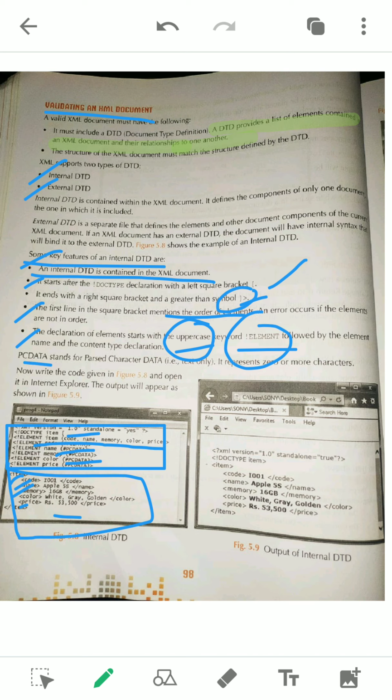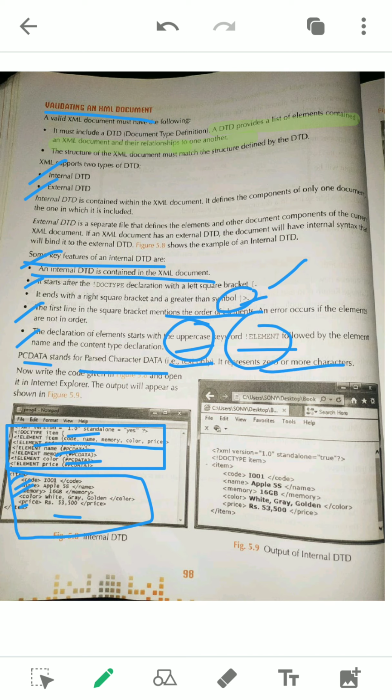What is PCDATA? Its full form also comes in your exam: parsed character data. Parsed means to check, everything to be checked. Whatever you write within the tag, the contents, will be checked properly. That's why it is known as parsed character data. Every character will be validated. It is text only, and it represents zero or more characters.